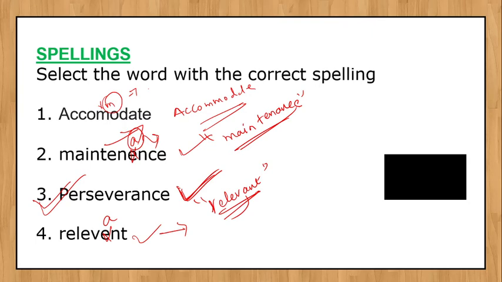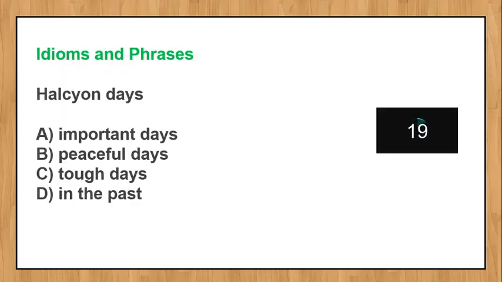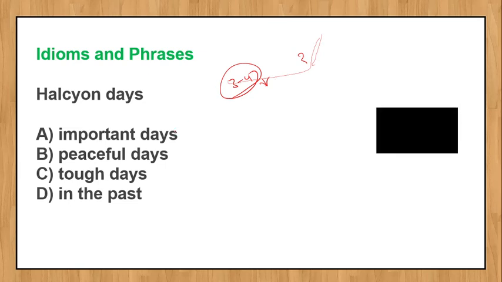Okay, next question. Again idioms and phrases. Please note down all these idioms. Every day I am telling 3 to 4 idioms. They are most important, so please note them down somewhere or download the PDF from Career Care, from Telegram. Halcyon days.